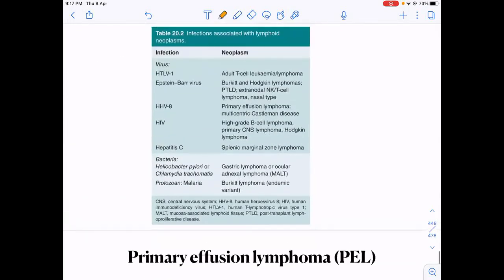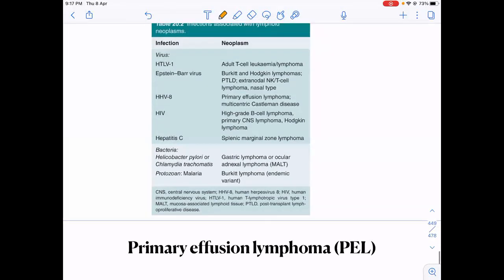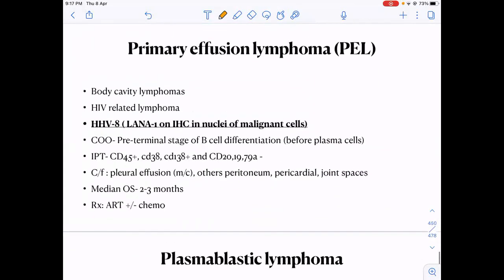Okay, this table we have already read: what all viruses are associated with what all neoplasms. Then primary effusion lymphomas, we should know that they are HHV8 associated.